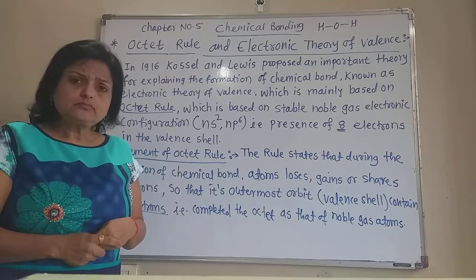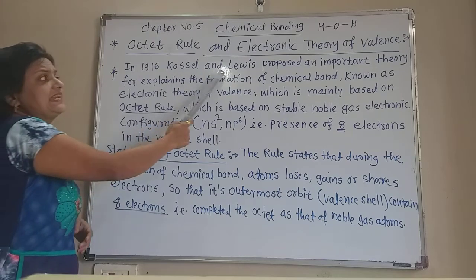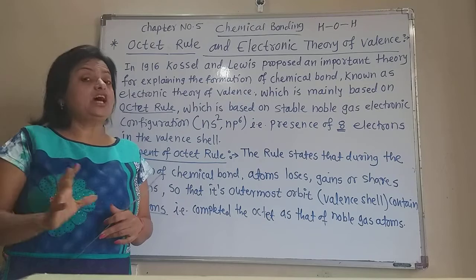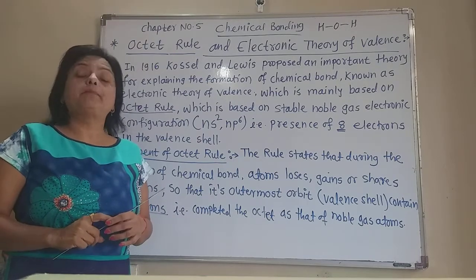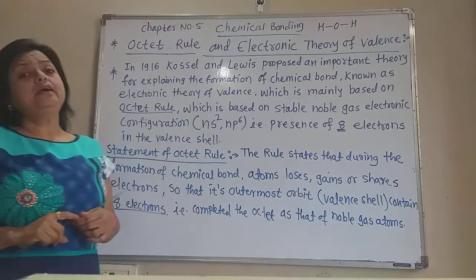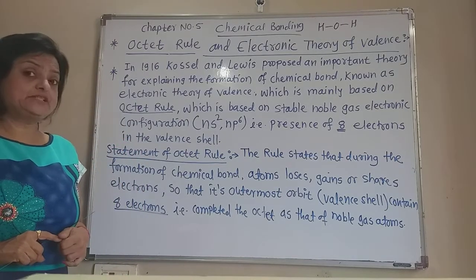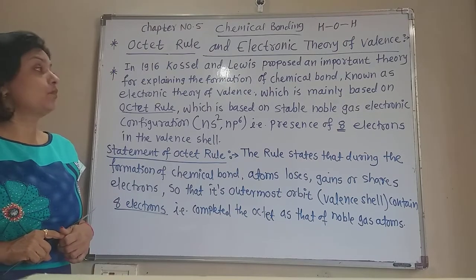So in 1916, Kossel and Lewis gave a very satisfactory theory about the formation of chemical bonds by losing, by sharing or by gaining electrons. That theory is known as the electronic theory of valence.